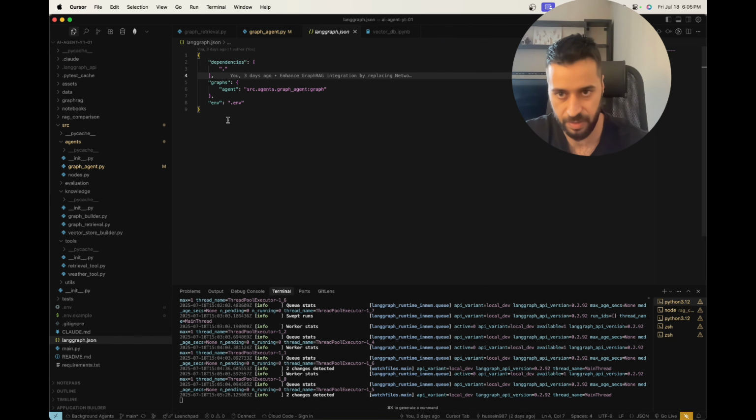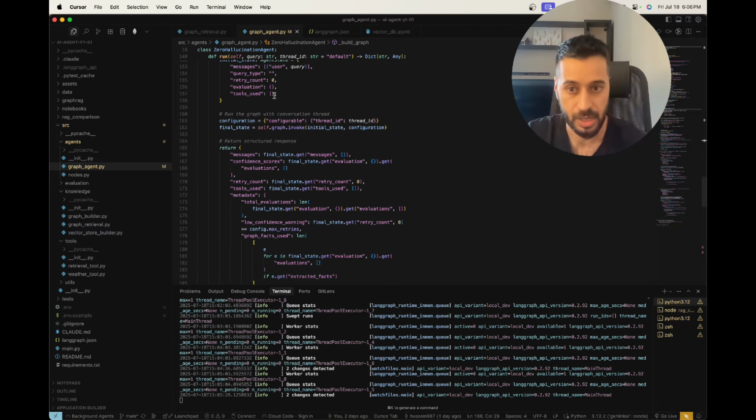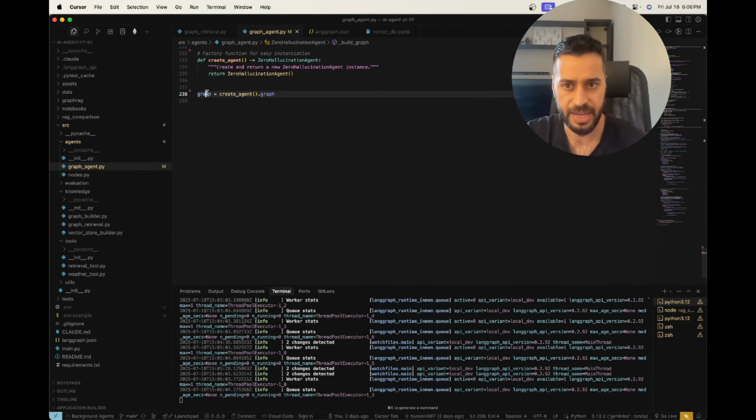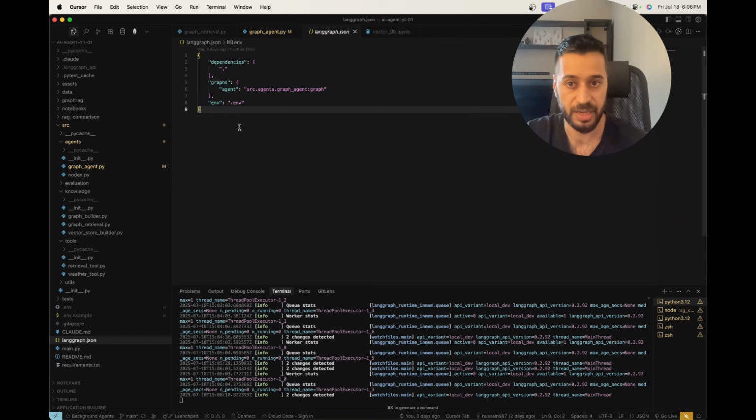In this case, it's just the current directory because my requirements are in the root directory. And here I have also the graph, which is the path to the graph itself. In this case, it's in the GraphRAG Agent Python file, where I have the graph definition and create the graph itself. And here I have the environment file just to capture any environment variables that we need during the execution of the graph.